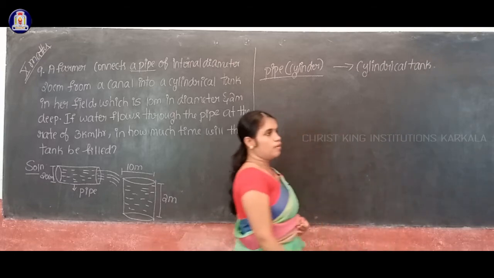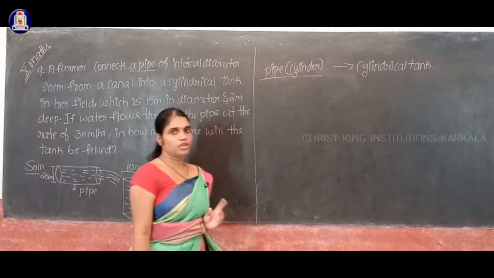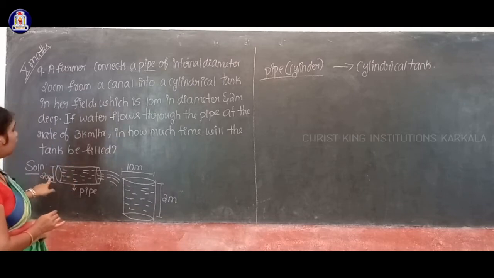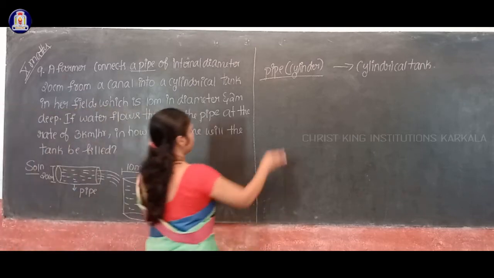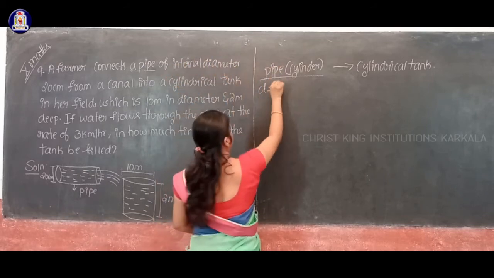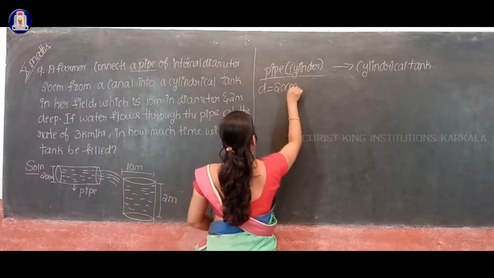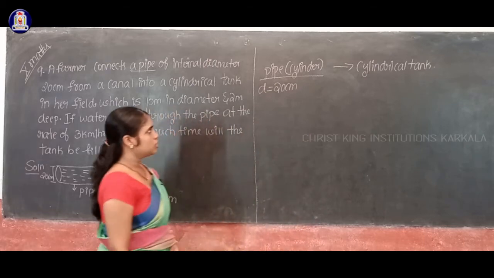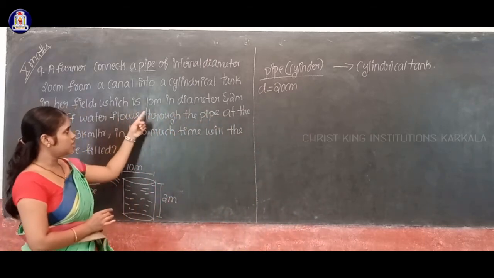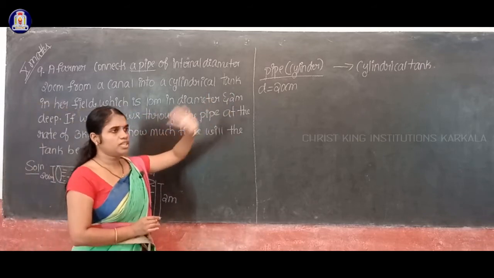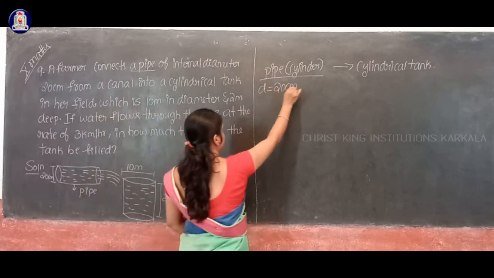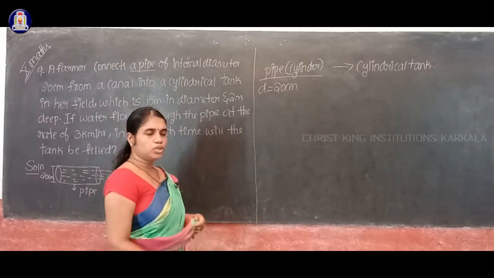Okay, so now I'll write the information they have given here. First of all, for the pipe they have given the diameter, so the diameter of the pipe is 20 centimeter. Shall I convert this centimeter to meter? Yes, because for the other one the diameter is 2 meter given for the cylindrical tank, so I'll convert this centimeter to meter.